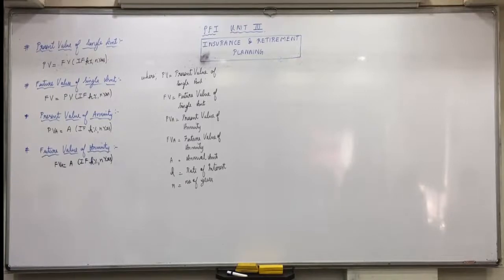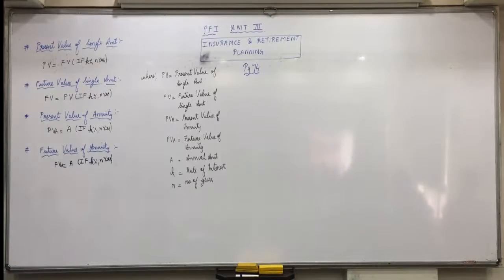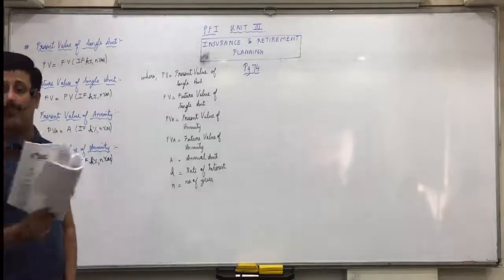Look at page number 74. There is a lot of theory in this chapter, but if you see on page 75, you can see question 1A and B, 6 and 12 marks, theory is asked. And in the option, same exam, question 2A, 1, 2, 3, 4. You can see 4 plus 3, 7 plus 3, 10, 13 marks practical questions are there, and only one theory of 5 marks is there, basic features of term plan and whole life plan.